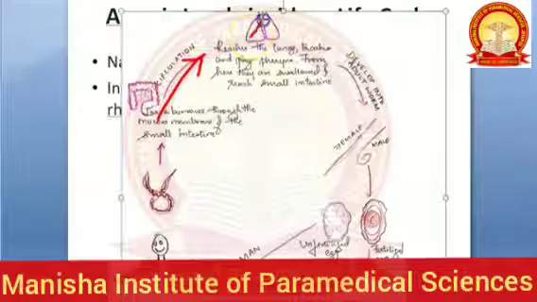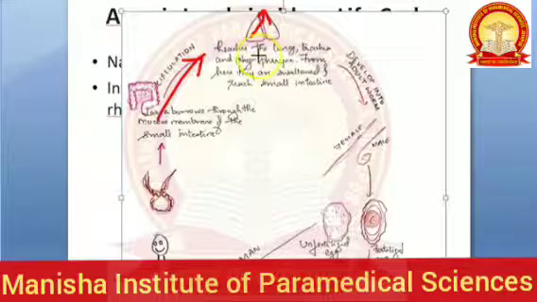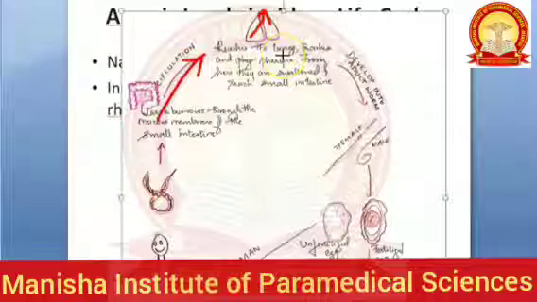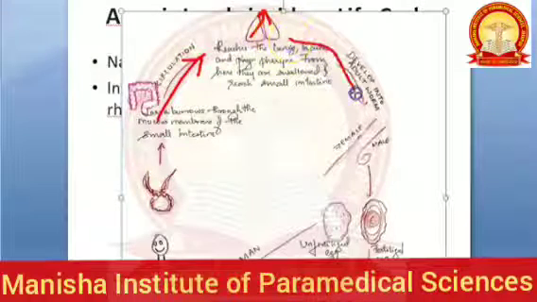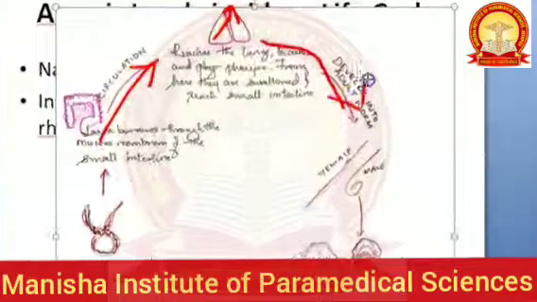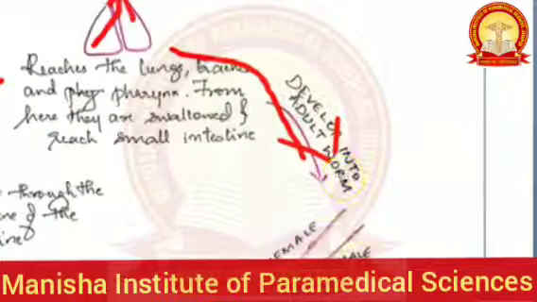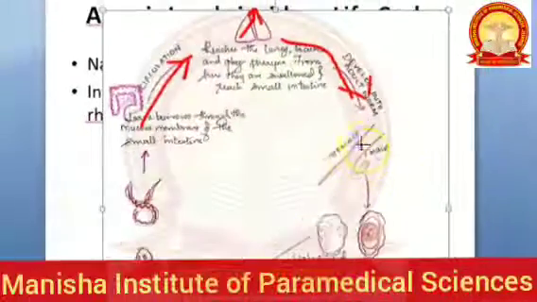It will go to the trachea and then the pharynx, and here we swallow it. We swallow these larvae. Okay, when we swallow these larvae, now again they go to the intestine only, right? So again they go to the intestine. They develop into adult worms. Okay, they develop into adult worms.